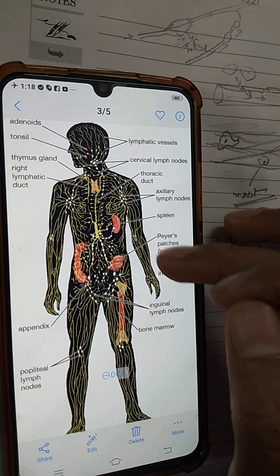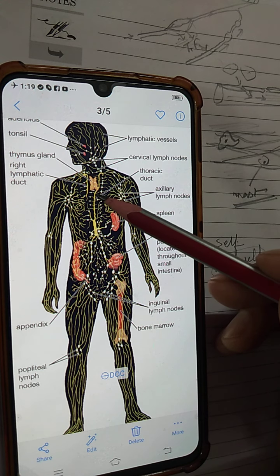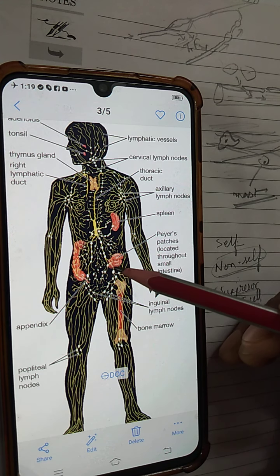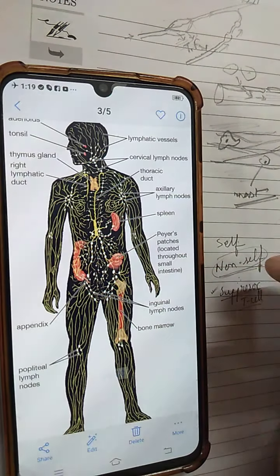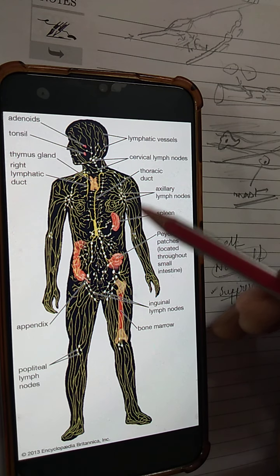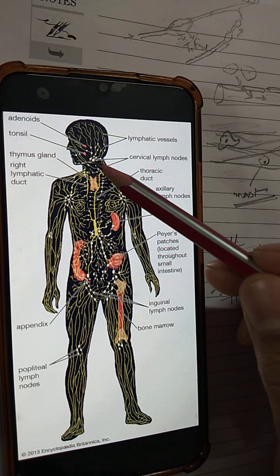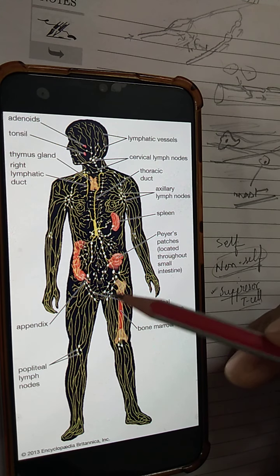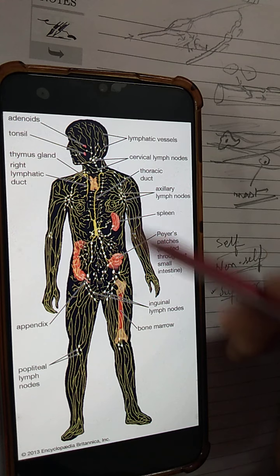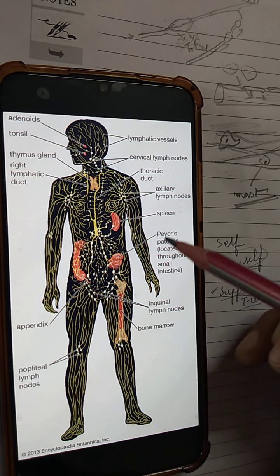Why primary? In the bone marrow, your B cells will mature, and in the thymus, the T cells or the T lymphocytes will mature. That's why these are called the primary lymphoid organs. And after maturing here, they will flow through the lymph and make their way to the lymph nodes. These swollen portions that you can see are concentrated below our armpits, in the neck portion, then near our thighs. So all these are the areas where the lymph nodes are concentrated.